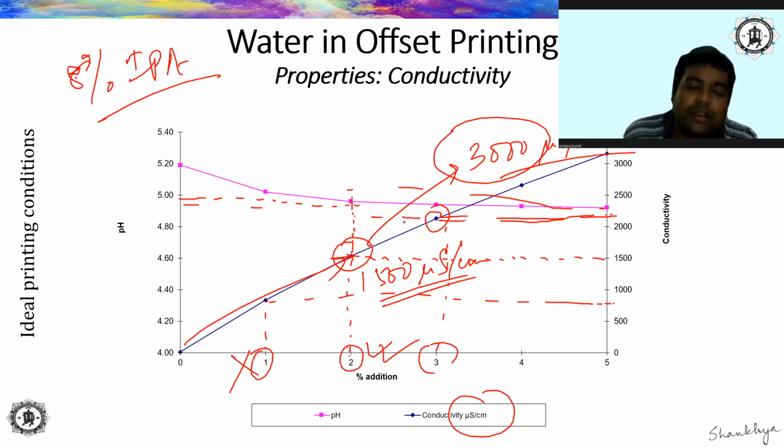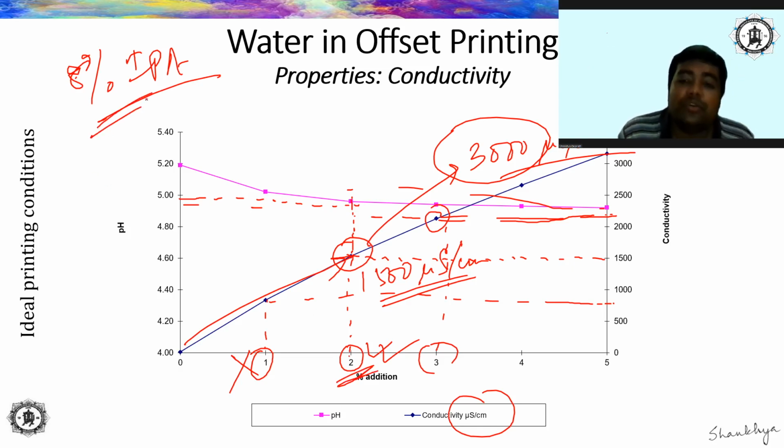So not replenish, but replace the entire 20 liters or 80 liters of dampening water or fountain solution that we have used during the print production. Let us say after a month you throw away the dampening solution that you prepared a month before, and you make a new fountain solution by addition of water, 2% of this particular fountain solution, and 8% of IPA.